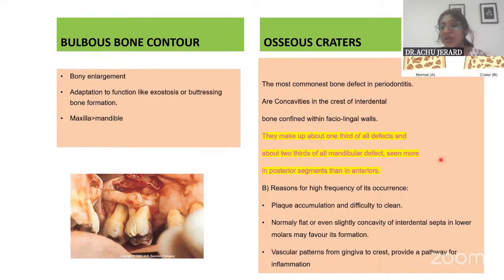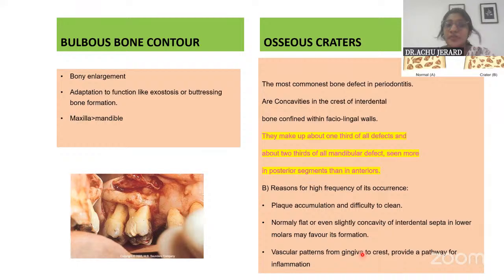So plaque accumulation is more in that region. Otherwise also, it has a slight concavity in the interdental area, which favors plaque accumulation and further resorption. Then the vascular patterns of the gingiva also favor the extension of inflammation in this region. So that is osseous craters.